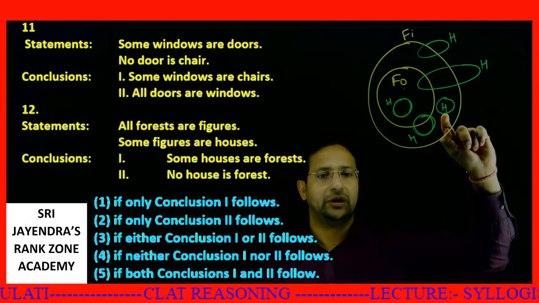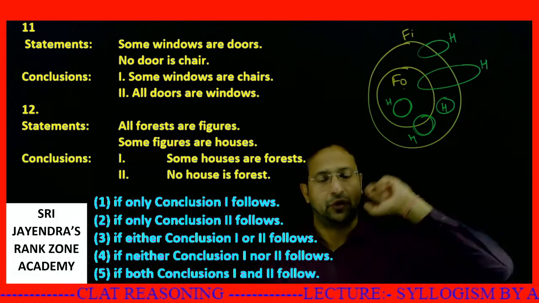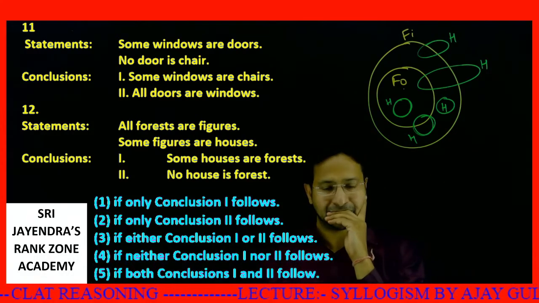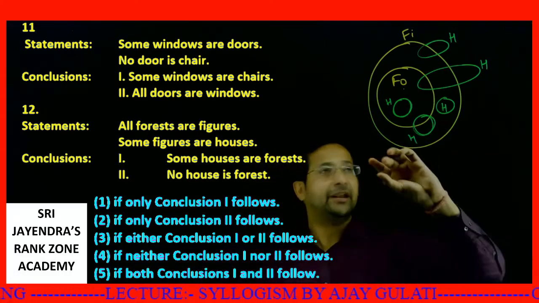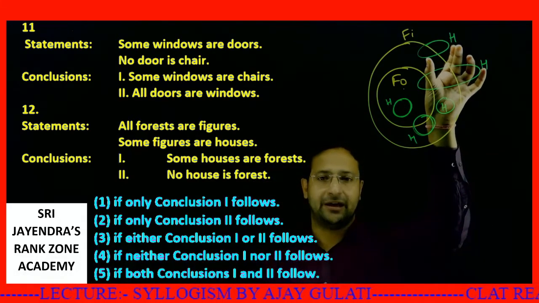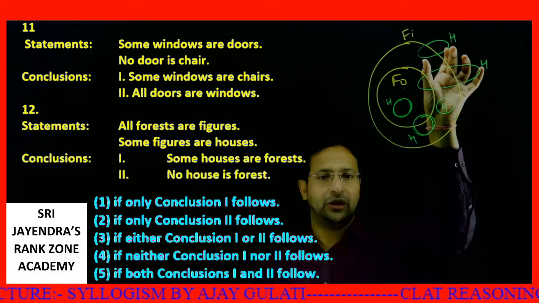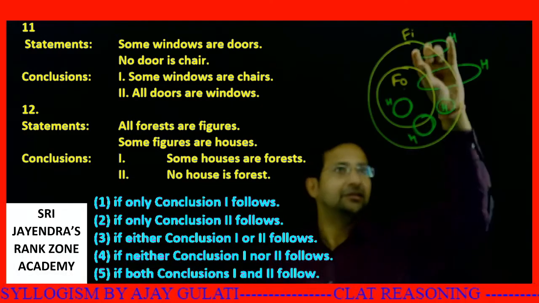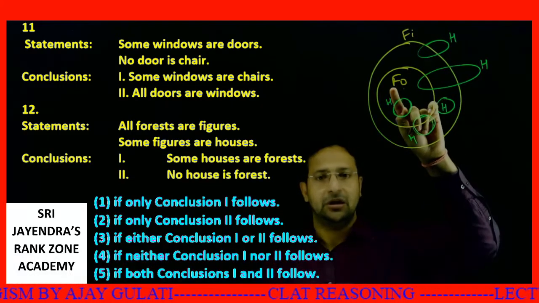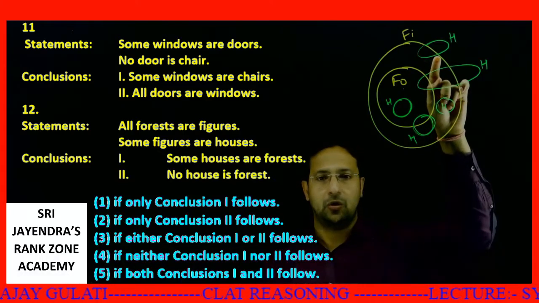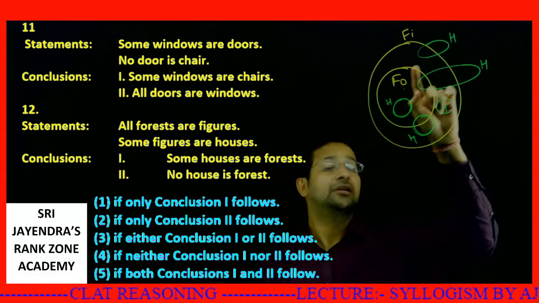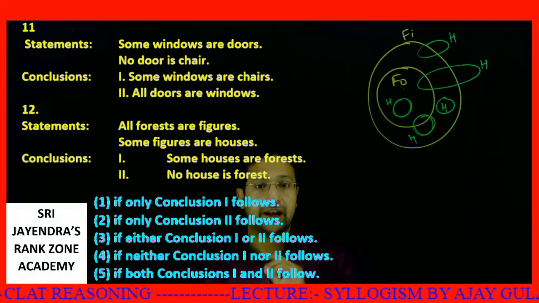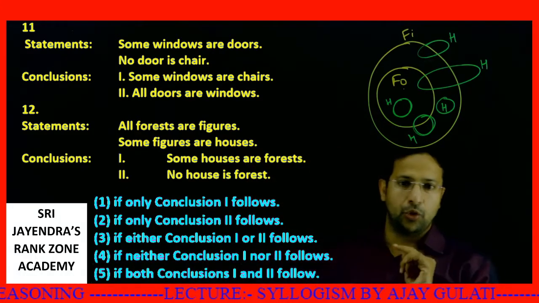In this diagram also, I can say no house is a forest. Clear, dear students? Some houses are forest. I am denying that. When I am denying some houses are forest, I am taking this diagram. If I consider only this diagram, can I deny the first statement? Yes, I can deny the first statement. Some houses are forest, this is wrong. Then I say no house is a forest. Now, can I deny this?